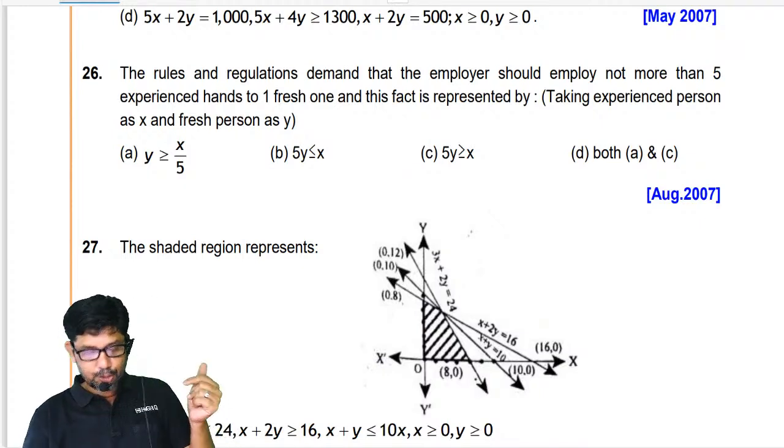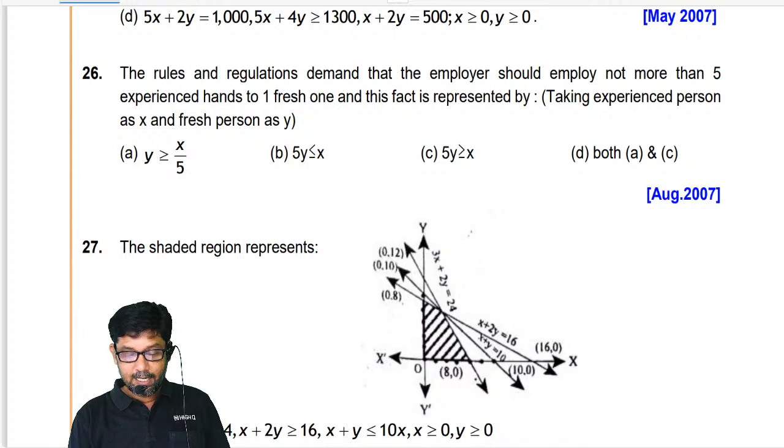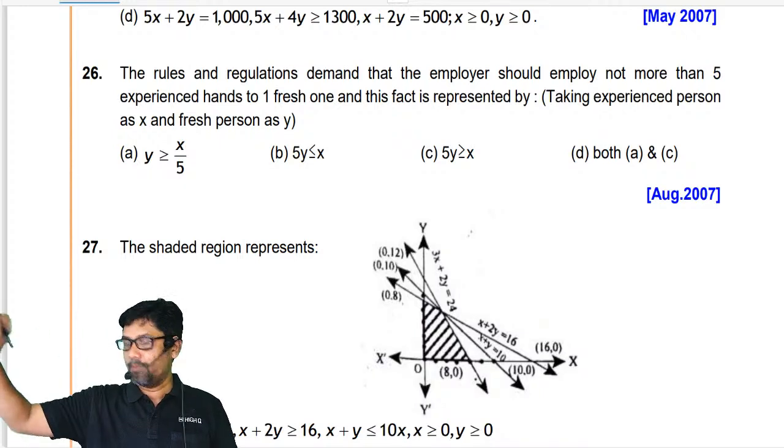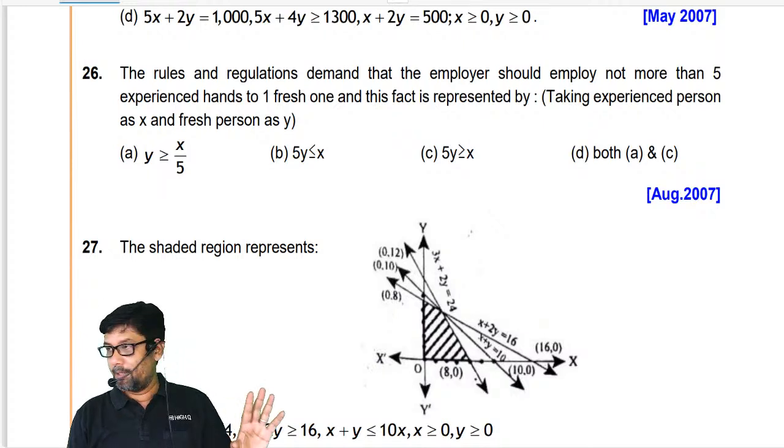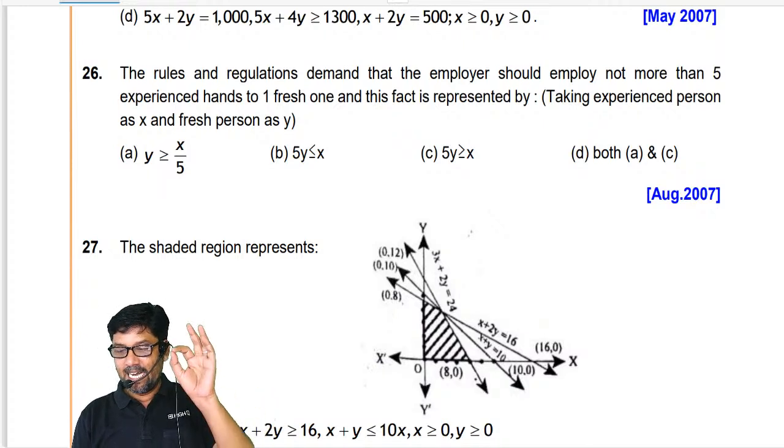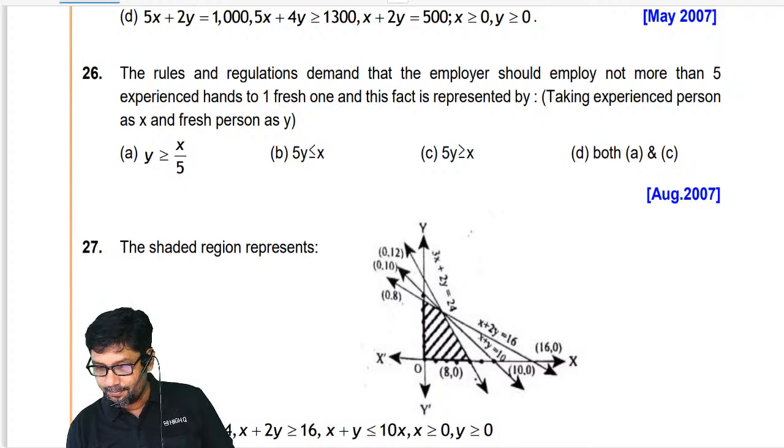Okay, listen here. I told you my rule: when a question is given, you can give the answer directly without doing the working. What is it?